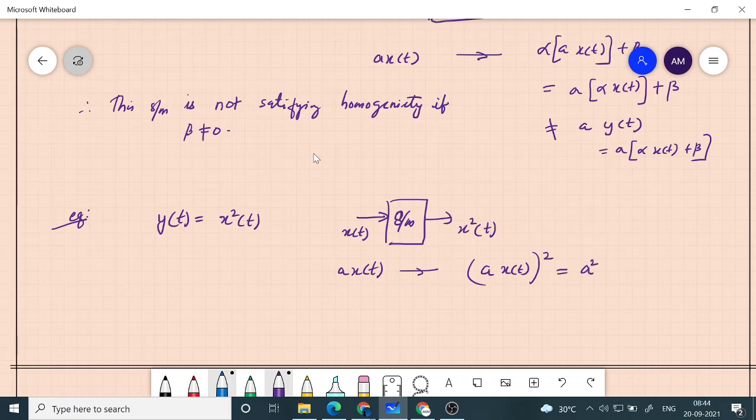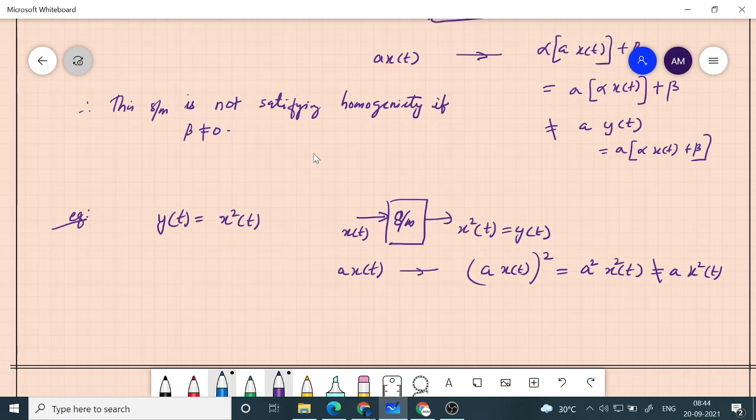We get a square into x square of t, which is not equal to a into x square of t. So what I said was, if it satisfies homogeneity, when you give a into x of t, we should get a into y of t. But that is not what we are getting.